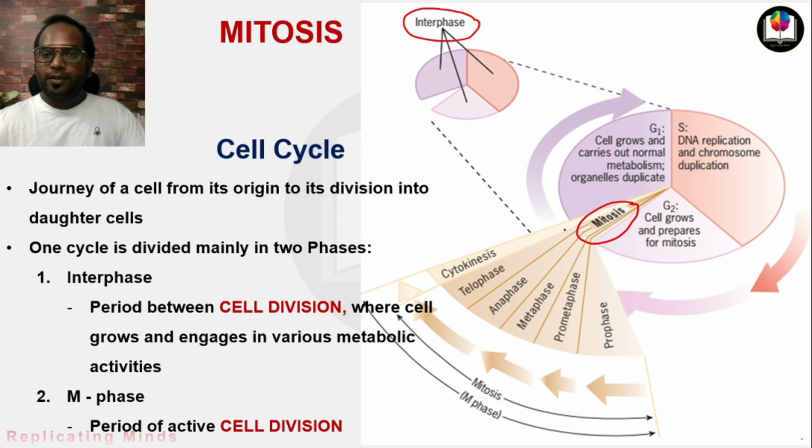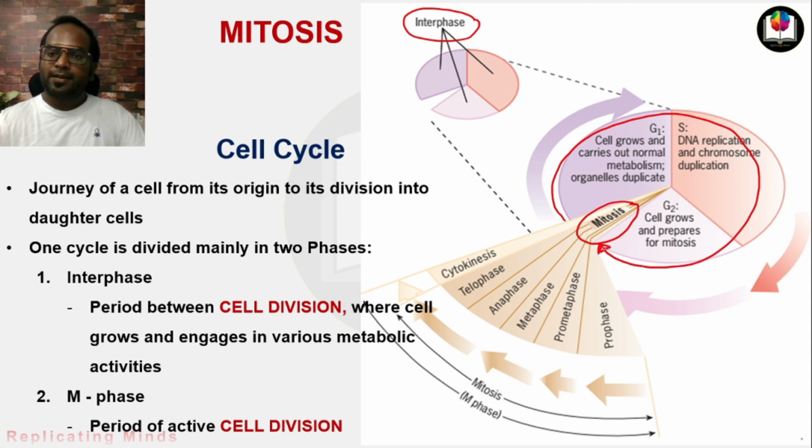Interphase starts from here, and as the interphase ends, the mitosis process starts. The interphase is further divided into three phases: G1 phase, S phase, and G2 phase. We will talk about these phases in the next slide. When the interphase completes, the mitosis process starts.